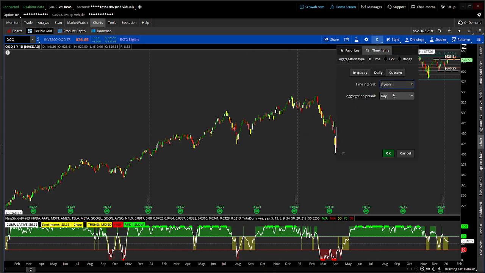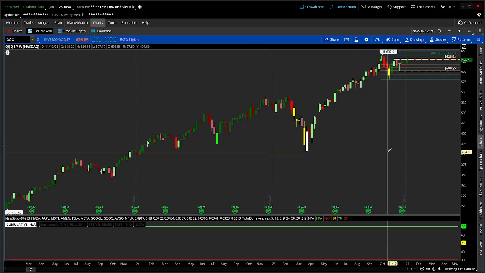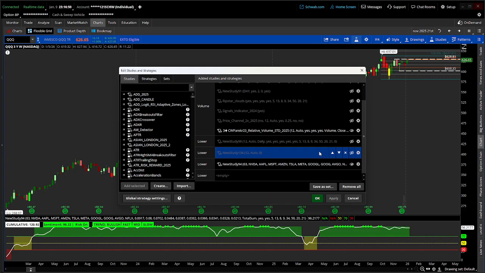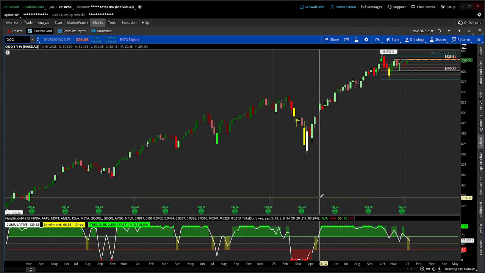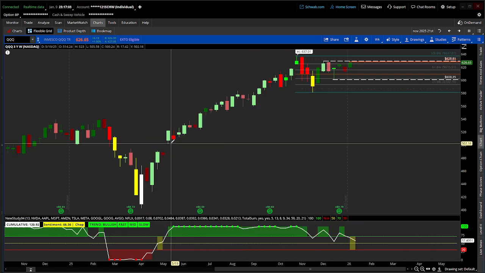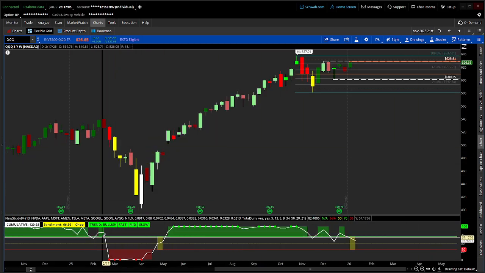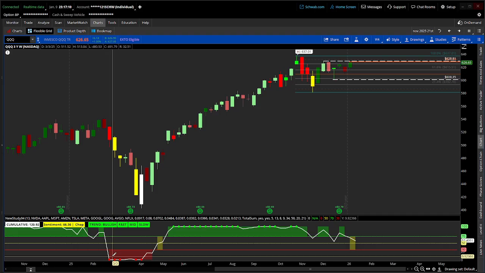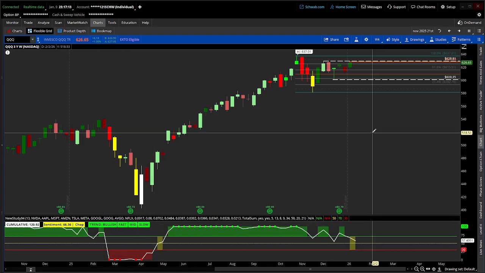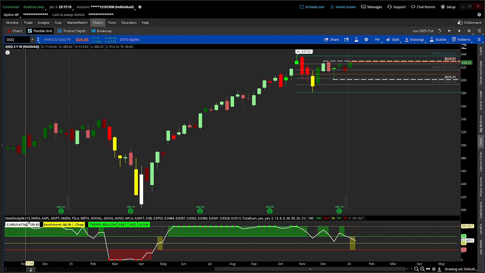Like if I go to a weekly time frame, for the weekly I still use 52 weeks for the year, but for a quarter, it's 13 weeks. So we'll look at that on a 13-week total or quarterly total. And this is what we get if you want to look at it on a weekly. You can see right here, this is the quarterly total on the weekly. And then you've got the Ripster clouds right here as well. That's all shown green. But right now on the weekly, if you're looking at a 13-period average, we're showing chop.